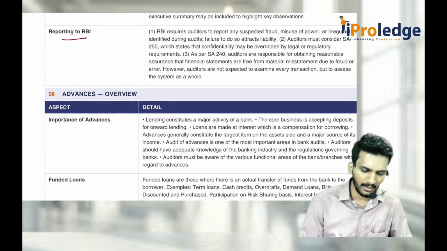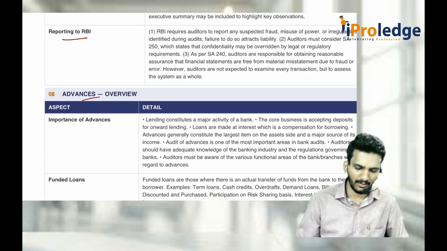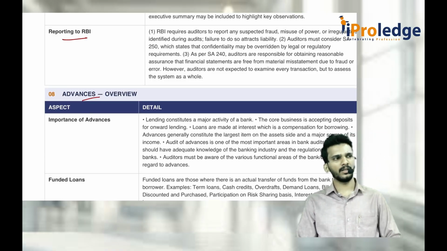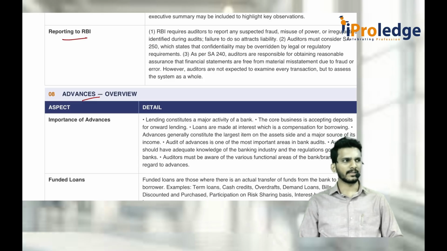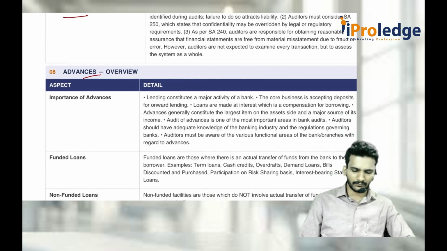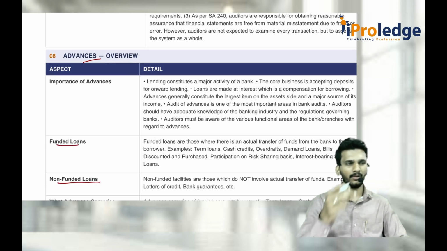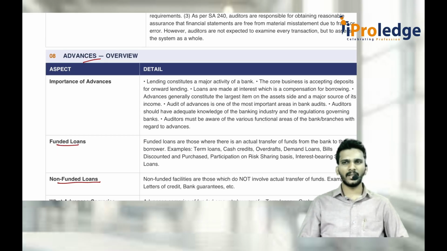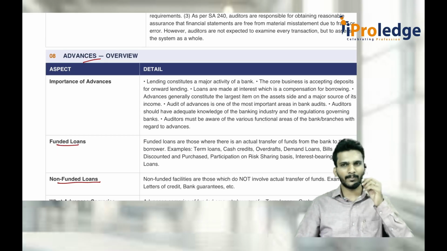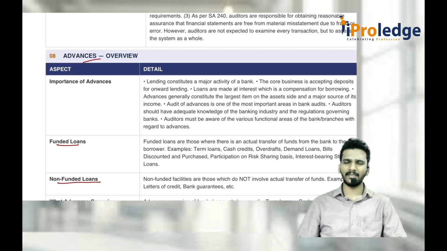Then comes the advances part. What is an advance? Any money given to the public by way of loan is called an advance. There are two types of loans: funded loan and non-funded loan. What is a funded loan? Any situation where there is an actual outflow of money from the bank. For example, you take a personal loan, take the money and go out of the bank. That is called funded loans. What are non-funded loans? Where the actual money outflow is not there. For example, giving a letter of guarantee, letter of credit, letter of undertaking, etc. That is what you call non-funded loans.